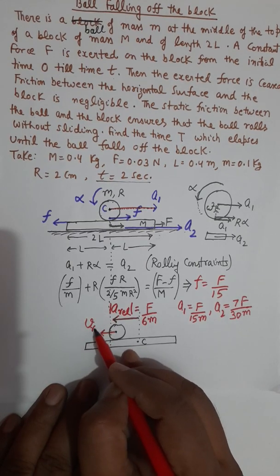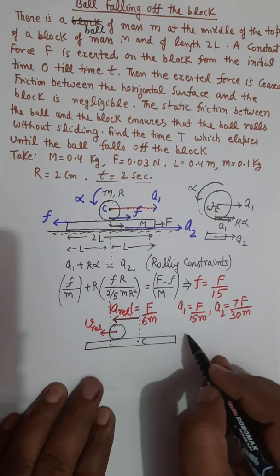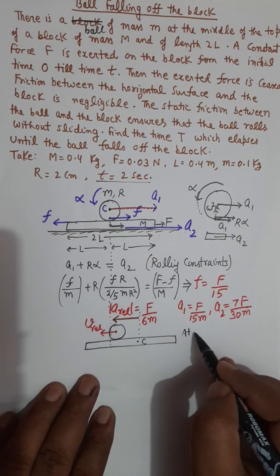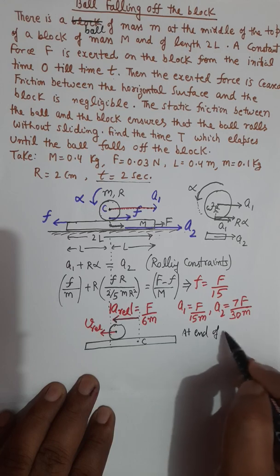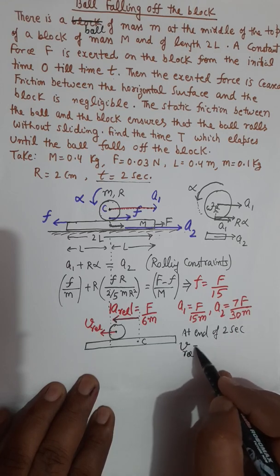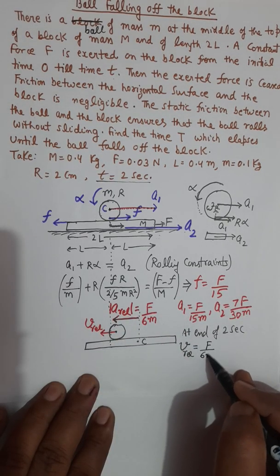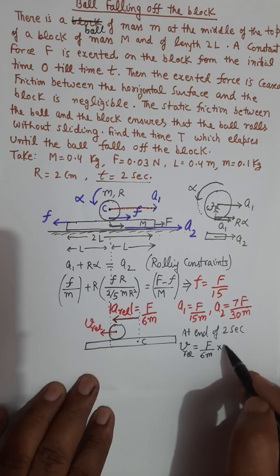At the end of 2 seconds, this sphere will have a relative velocity equal to relative acceleration, which is f over 6m, into time, which is 2 seconds.